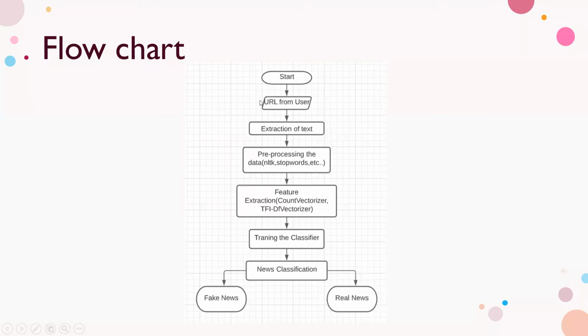This is the flow chart of the project, in which flow we constructed our project. Initially we start the project, and the user will input a URL. After that, machine learning and NLP processing will take place. Now I'll explain the Jupyter notebook code.